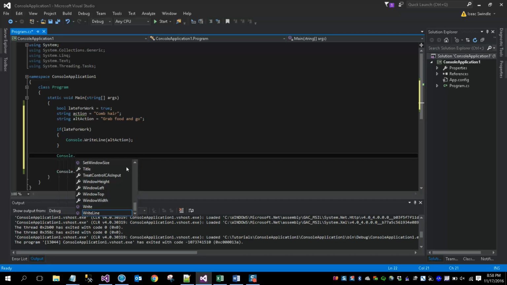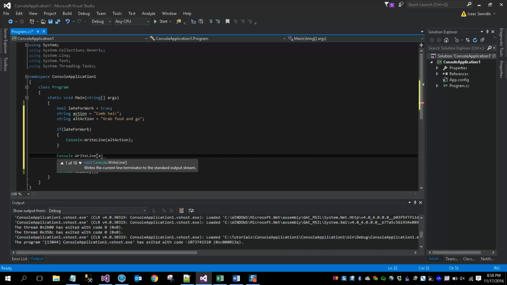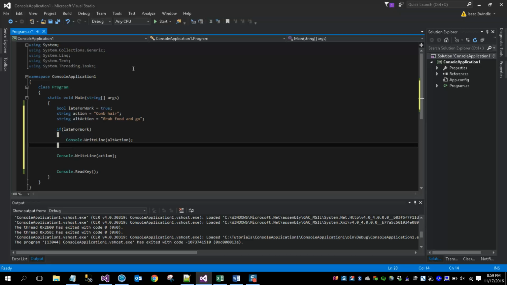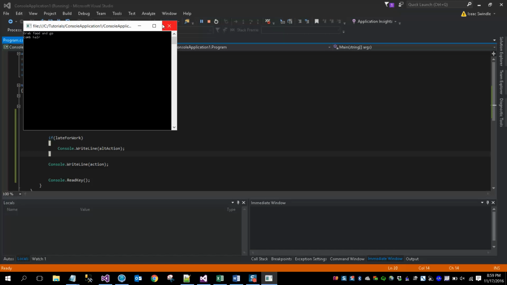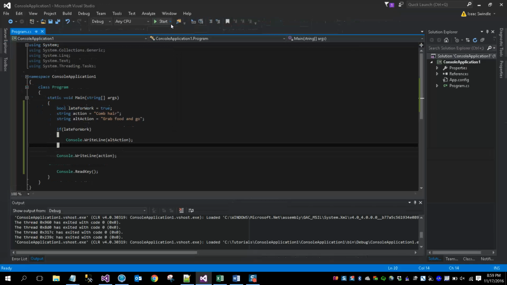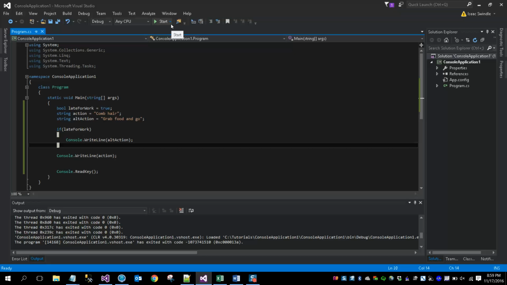Otherwise, there we go. We'll stick with that. So we'll see what happens here. Let's run this. I'm going to grab food and go and comb my hair. So I've got two different actions happening here. Like, well, no, if you're late for work, you're not going to comb your hair.